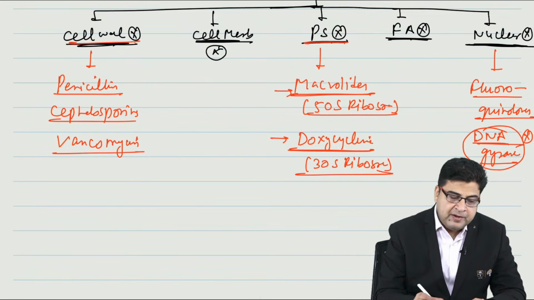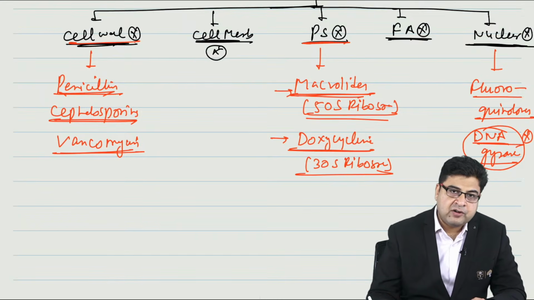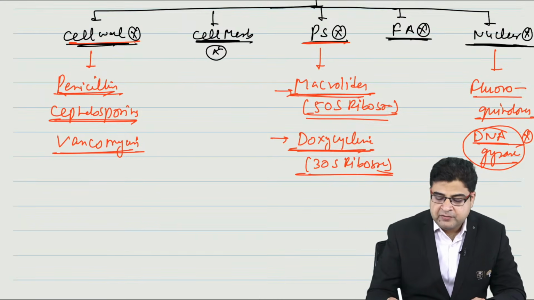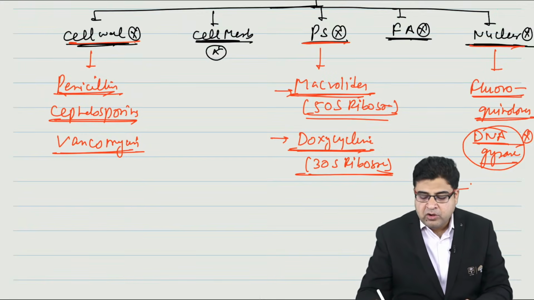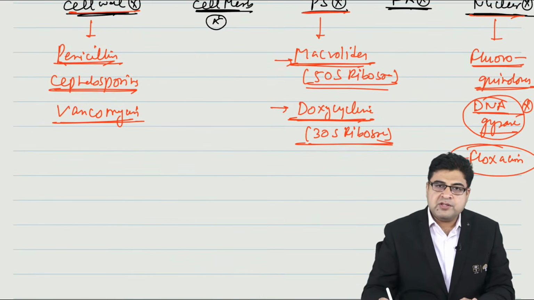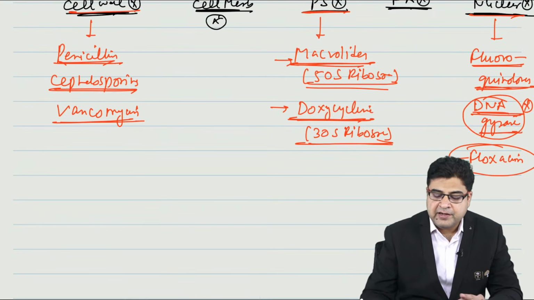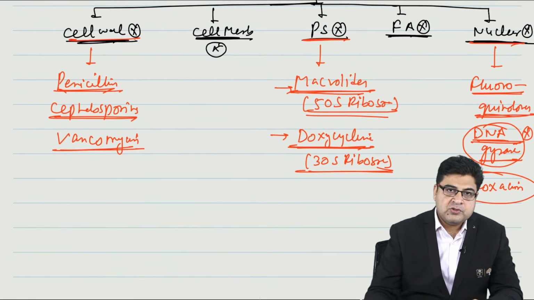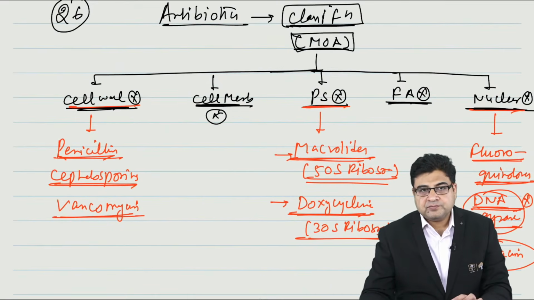Right, so cell wall inhibitors are like penicillins, cephalosporin, vancomycin. Protein synthesis inhibitors are like macrolide, which will act on 50S ribosome. Doxycycline will act on 30S ribosome. Medicines which act on the nuclear material all have the word floxacin in their name. So fluoroquinolones are the medicines which have the word floxacin in their name. These medicines are DNA gyrase inhibitors. So these are some examples of the antibiotics mechanism of action they can ask you.